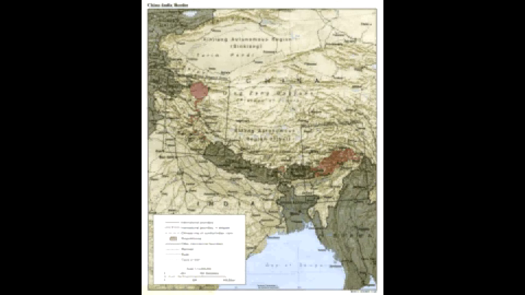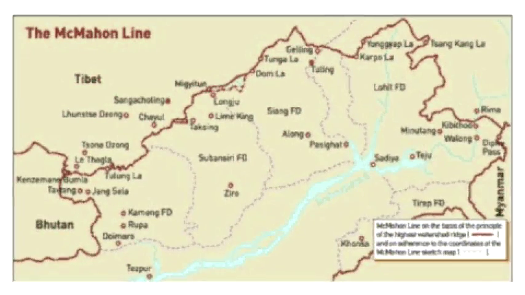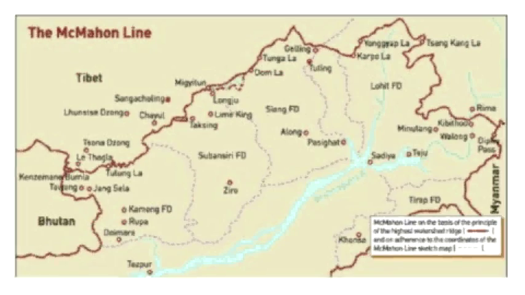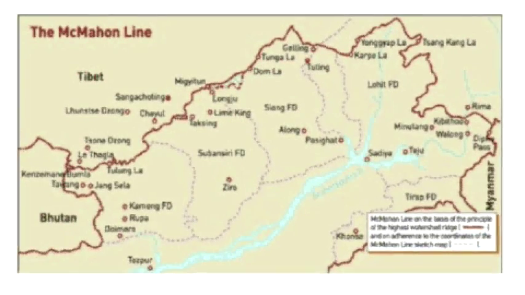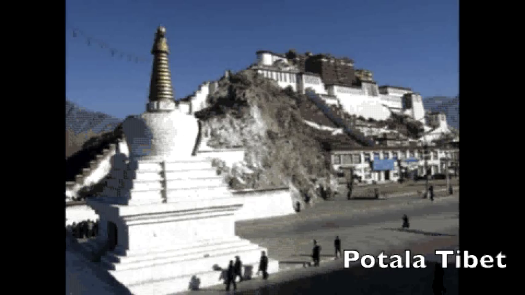In 1914, the British government drew the McMahon Line as a border and claimed Aksai Chin as a territory of India. Though this line had been agreed by the Tibetans, the Republic of China refused to accept it, as Tibet was not a country and could not make treaties with other countries.